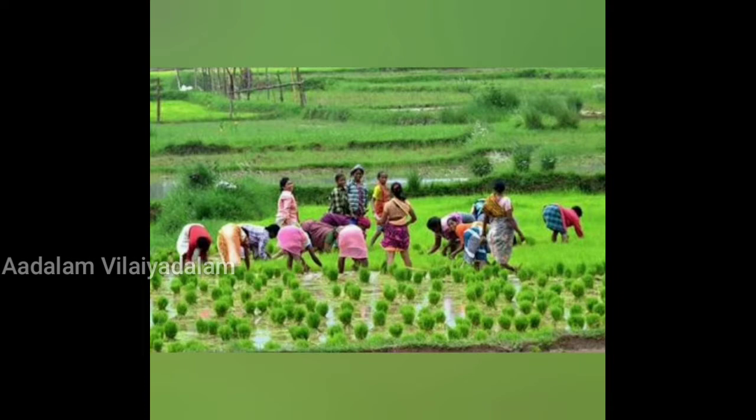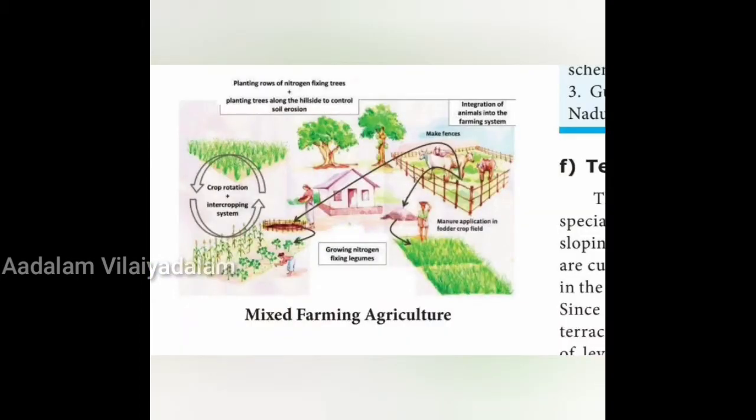Next is mixed farming agriculture. This is defined as a system of farming which includes crop production, also raising livestock, poultry, meaning some birds, fisheries, beekeeping.